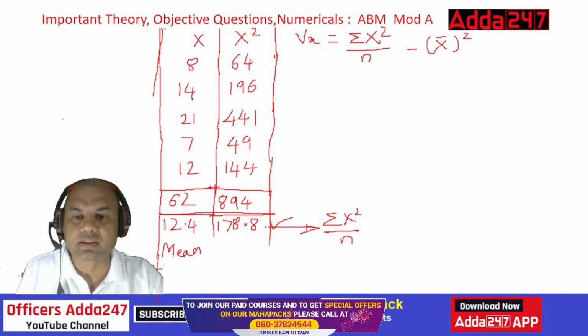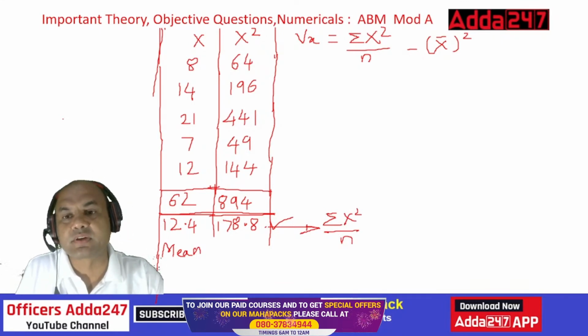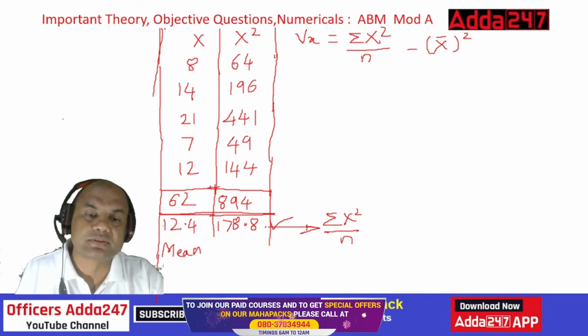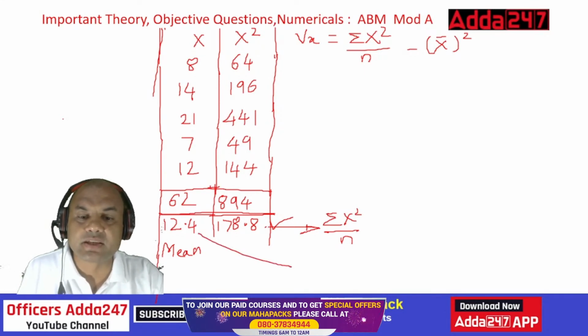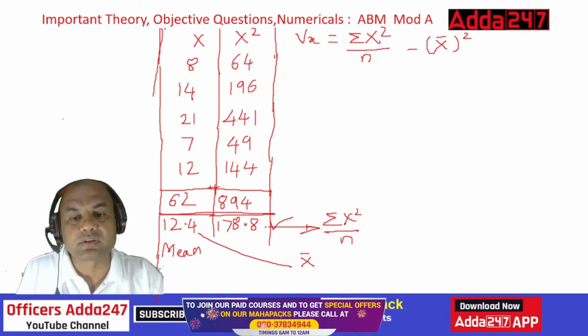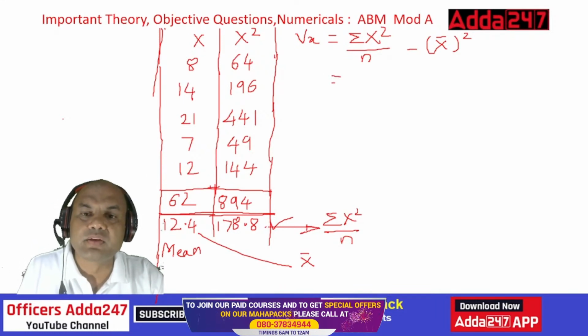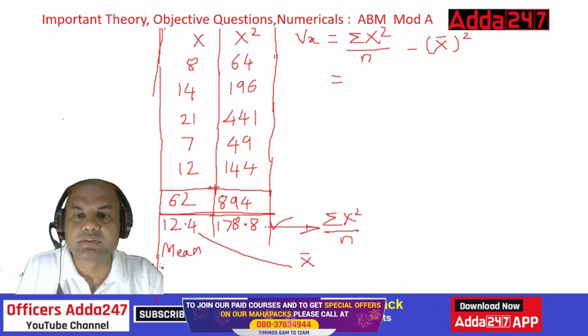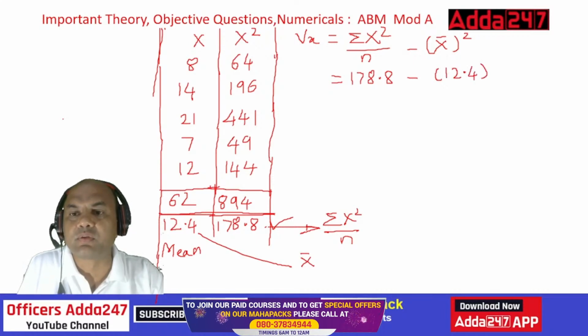So you'll say, sir, now this is got. What about this x bar square? What is x bar? What do we write as bar? Bar is always the average. So here also this is x bar. So now we have got x bar also, and summation x square upon n also. So now write the answer. Summation x square upon n is 178.8 minus what is x bar? 12.4 square.